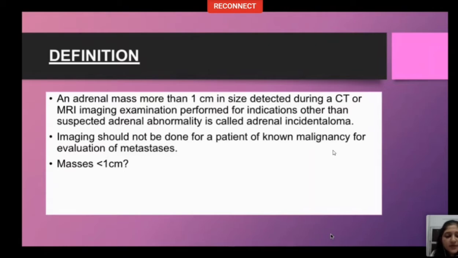But what about masses that are less than 1 centimeter? Masses that are less than 1 centimeter in size are associated with physiological aging process and are noticed at post-mortem examinations many a times. So our further discussion pertains to lesions that are more than 1 centimeter in size in patients with no known history of prior malignancy.